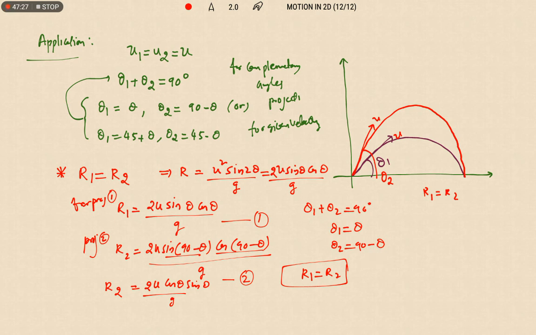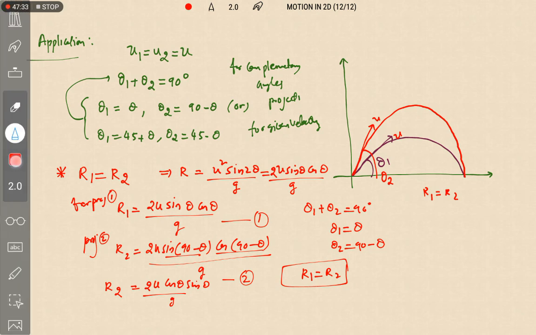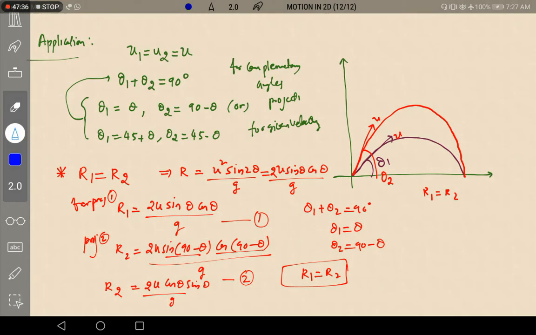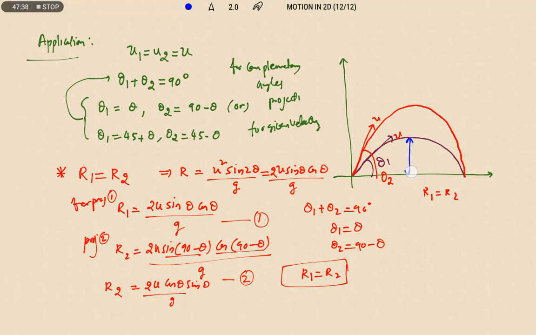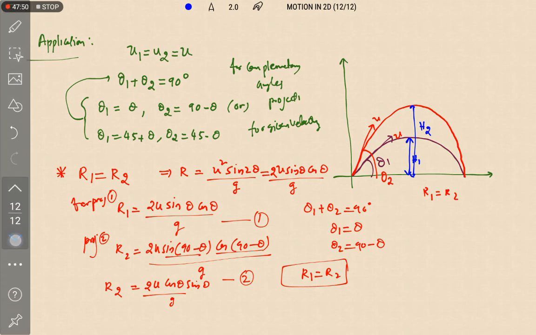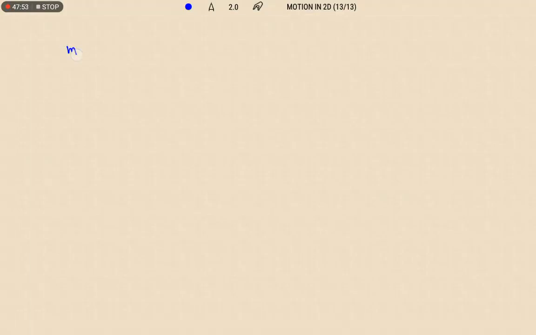Then what about the maximum height? In the same way, the time of flight. The maximum heights and times of flight are not equal; they will have different values. So this is the maximum height reached by the first projectile and the maximum height reached by the second projectile. Now let us write the relation between them. Maximum height of projectile 1: h1 equals u square sine square theta by 2g, because I am taking theta 1 as theta.